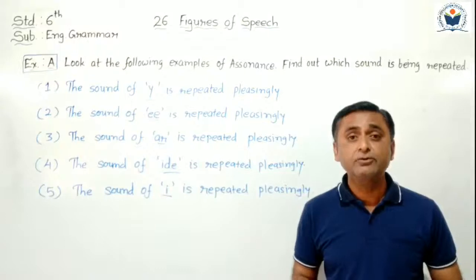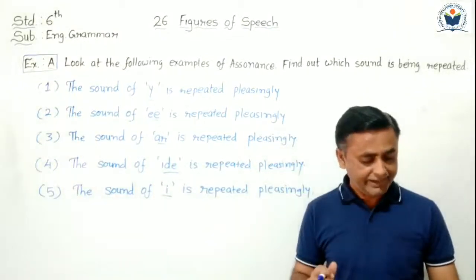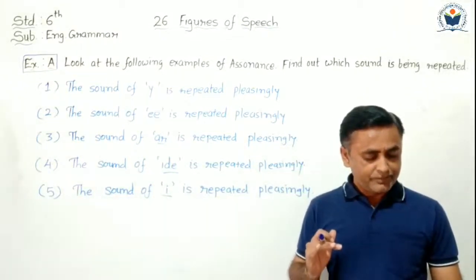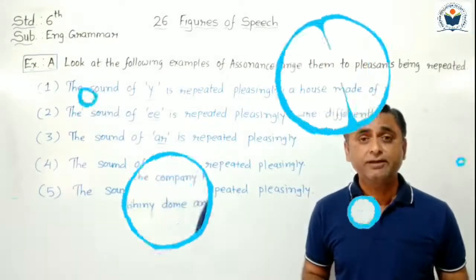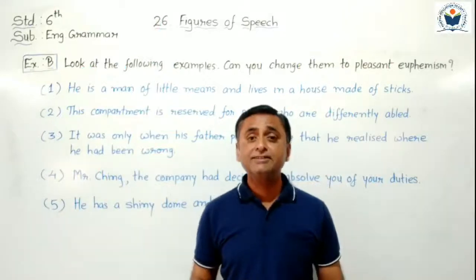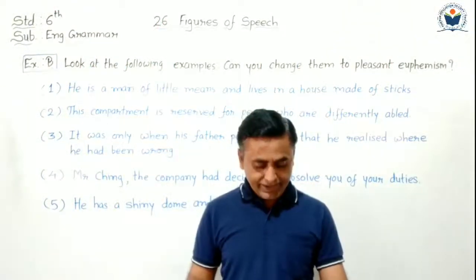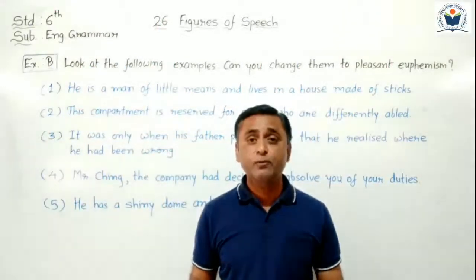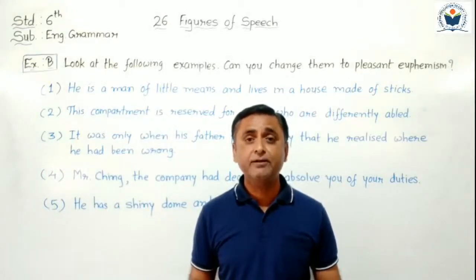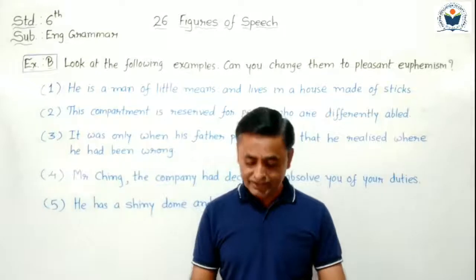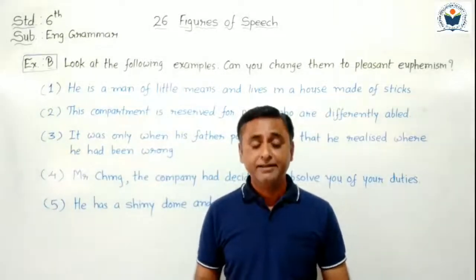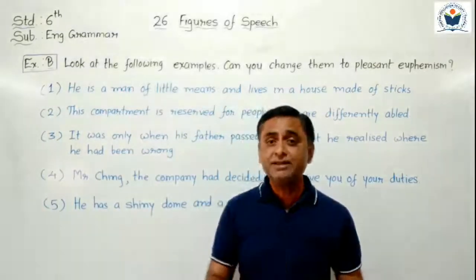Now we have to do exercise B related to euphemism figures of speech. Okay. Now students, exercise B related to euphemism we have to do. Euphemism figures of speech we learned about in our previous screen. Now based on that euphemism we have to do one little exercise. So open your grammar textbook page number 99, exercise B. Exercise B is given here.